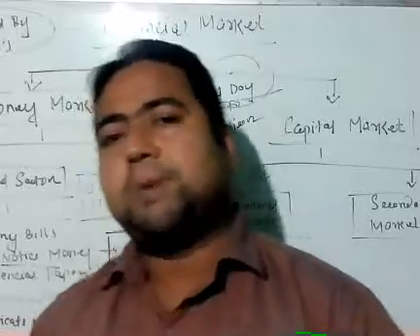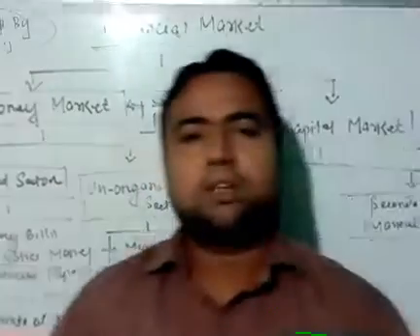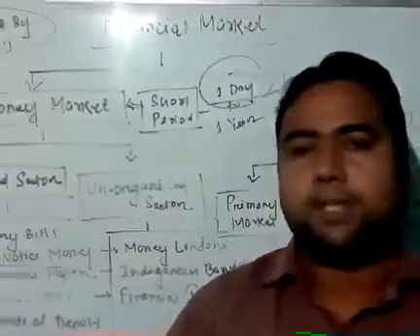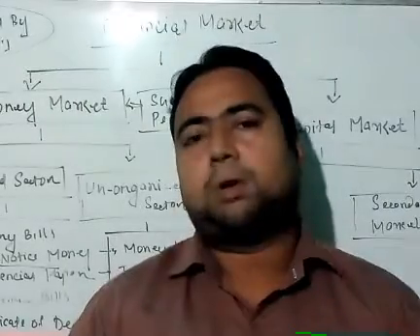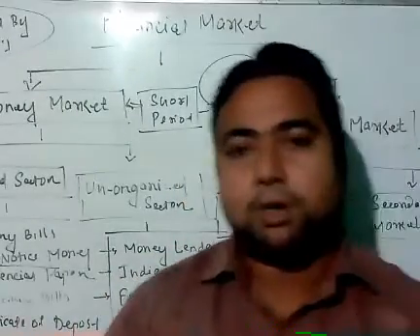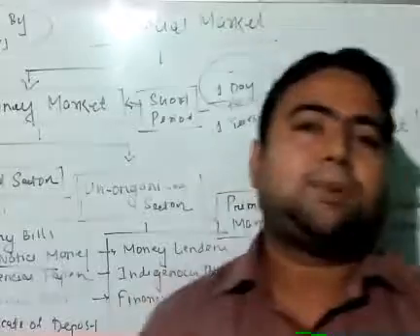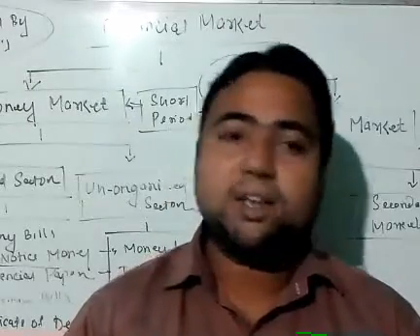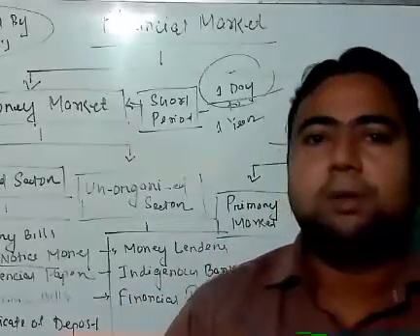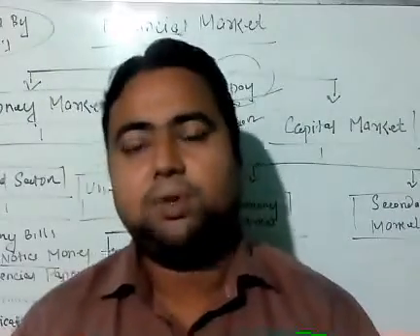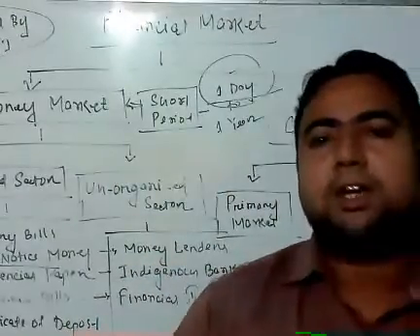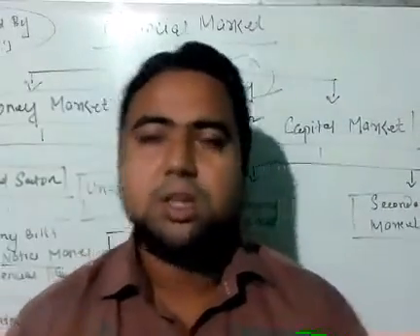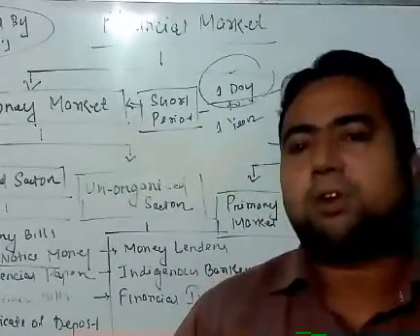Then comes commercial paper and commercial bills. These are the instruments issued by the money market for a period from 185 days to 365 days. Remember, 185 days to 365 days. Again, commercial paper and commercial bills are suitable for big corporate units, big partnership firms, or big units, big firms. Single or individual investors will not want to invest in commercial paper or commercial bills.